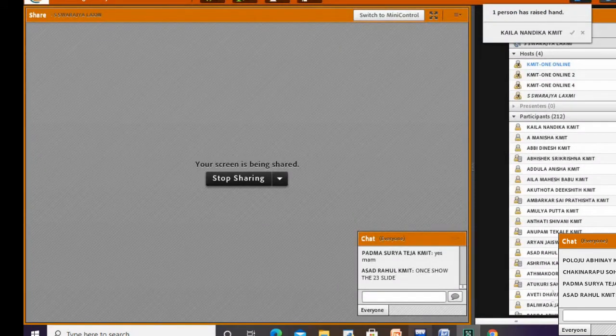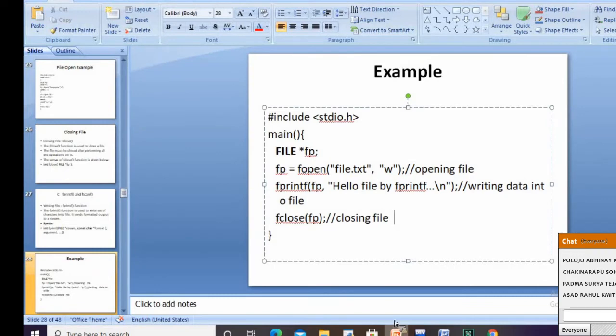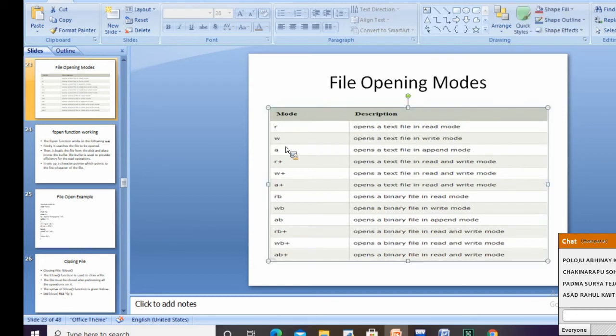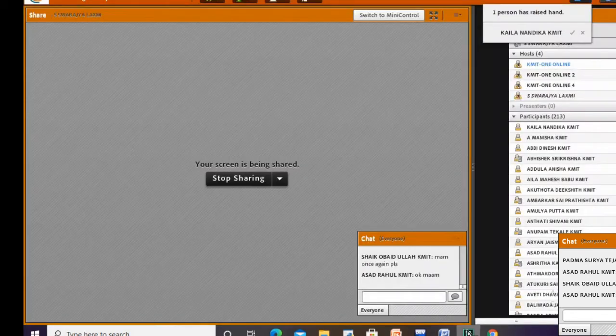Show the slide 23. Still, we are just seeing the modes here for opening the file. R is for reading, W for writing, A for appending. If you are performing operations on binary files, we append B: RB for reading, WB for writing, AB for appending on binary files. Is this clear?